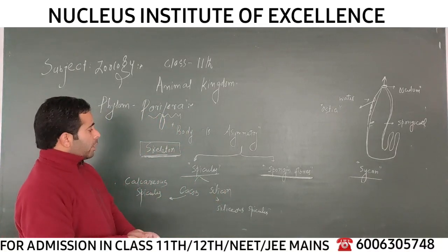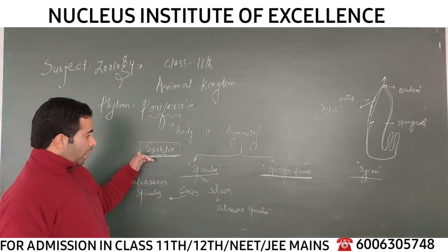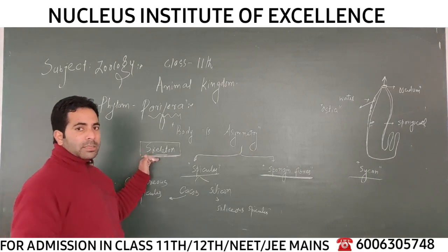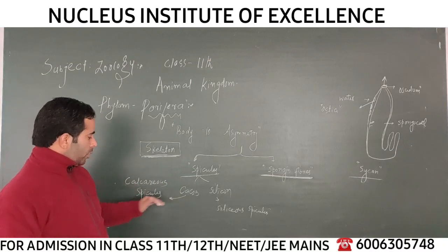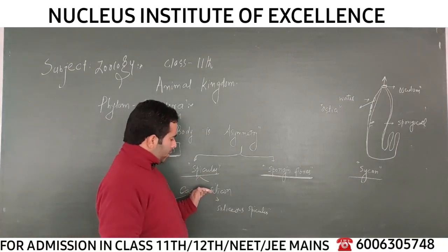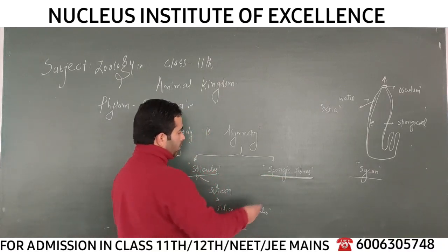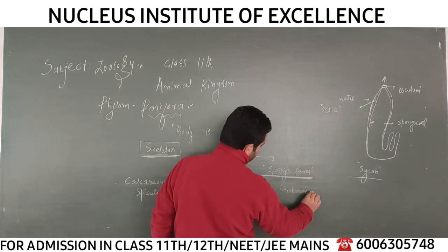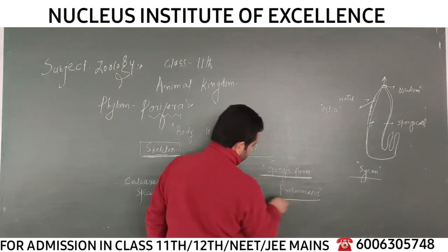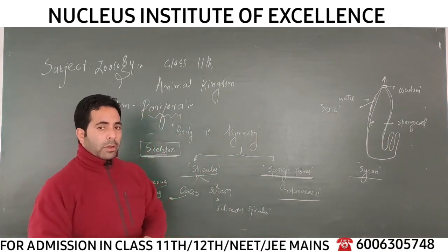Let me repeat this character again. In the body of the Porifera, there is the character of skeleton. There are some skeletal structures, but these are not the bones and cartilages that we have. Rather, there are structures made up of calcium carbonate, calcareous spicules, or silicon, siliceous spicules, and in some cases there are spongin fibers, which are proteinaceous fibers. So this is one more important character of the phylum Porifera.